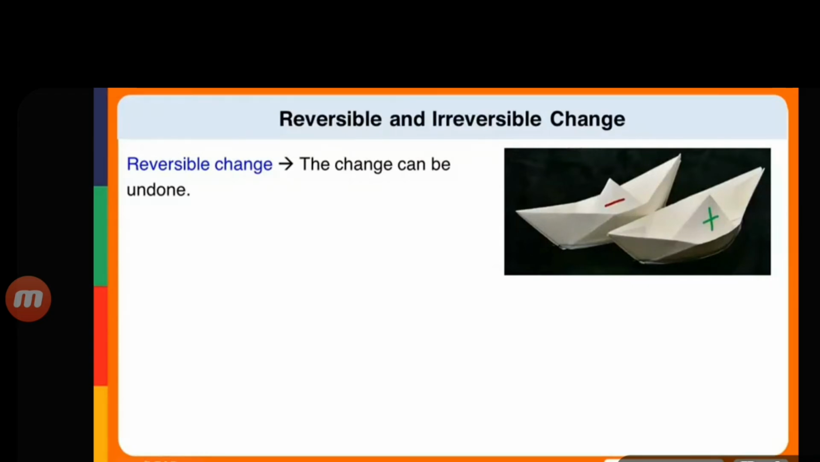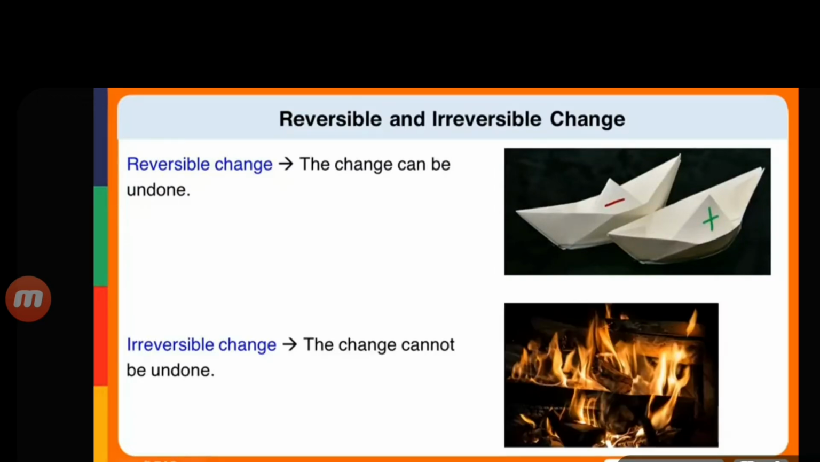So, reversible changes are those which can be undone and we can get the original products back. Whereas, irreversible changes are those which cannot be undone and we cannot get the original products back.